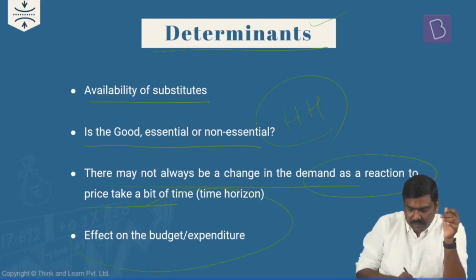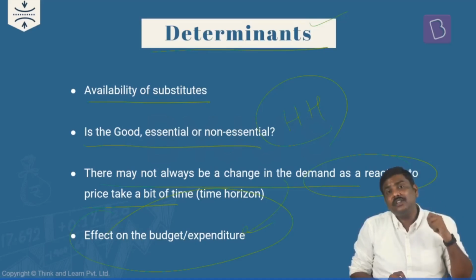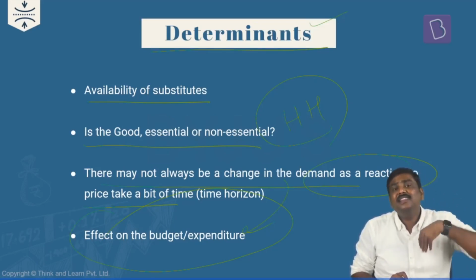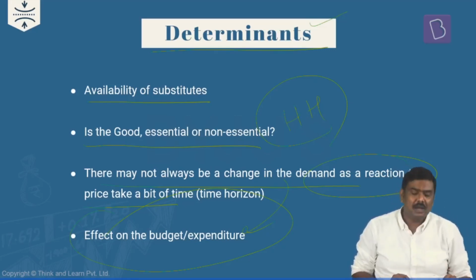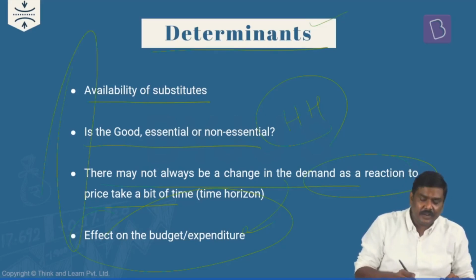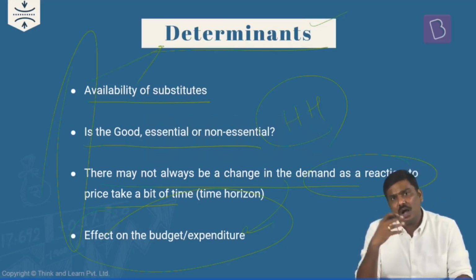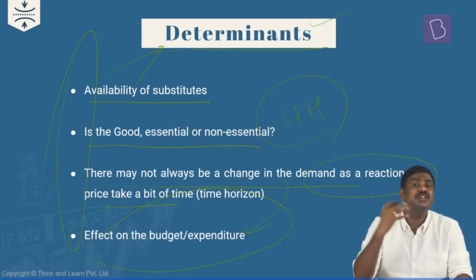And finally, connected to the third point, only when there is a higher impact or effect on the budget, and within the limited availability of resources the same consumption cannot be continued, only and only then is there a change or a pattern change in terms of demand in the market. So these are some of the other factors which will determine to what extent, how soon, how slowly or how quickly the demand patterns or consumption patterns will change in the market.